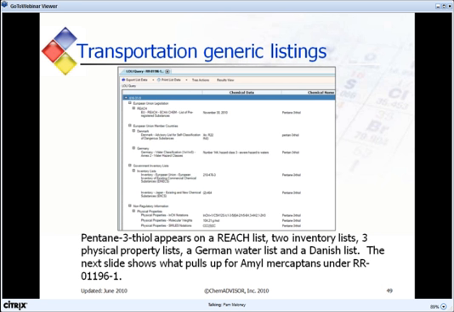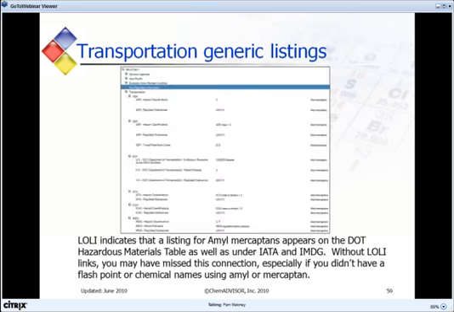Pentane-3-thiol appears on these lists in LALI. We see a REACH list, a list from Denmark and Germany, a couple of inventories, and there are some physical properties. The next slide will show what shows up under amyl mercaptans.